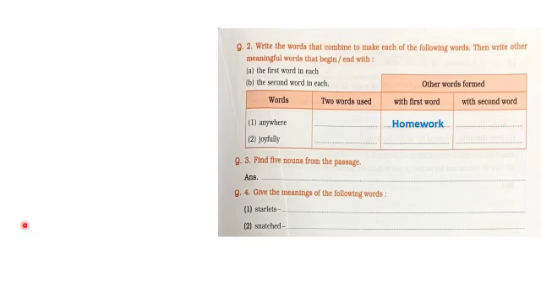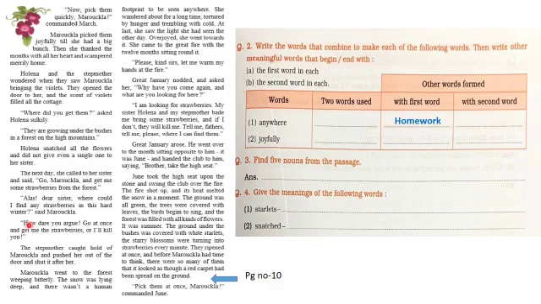Question number 2 is for homework. So students, you have to do similarly how we did in the first question. So this question is for homework. Question number 3, find 5 nouns from the passage.